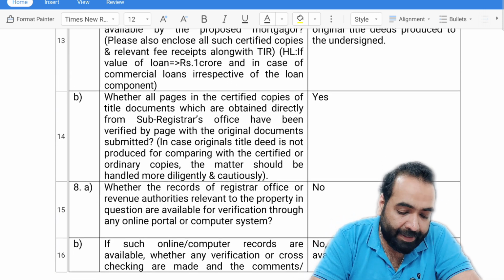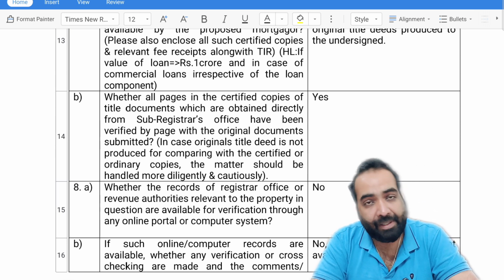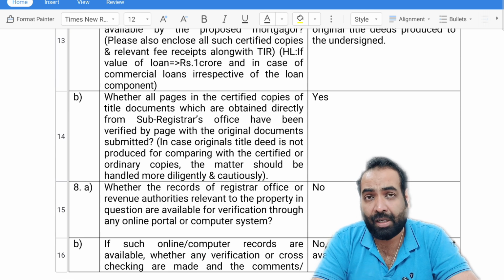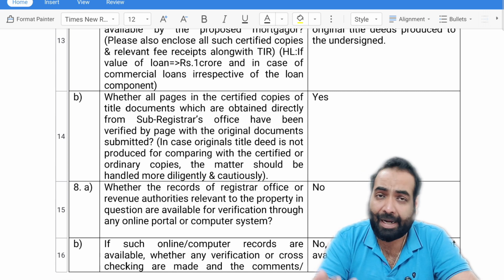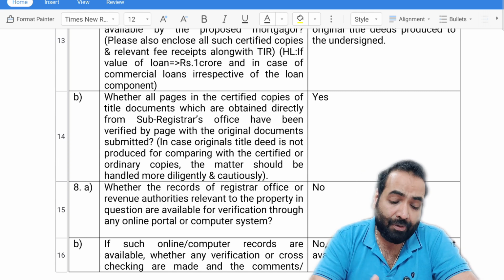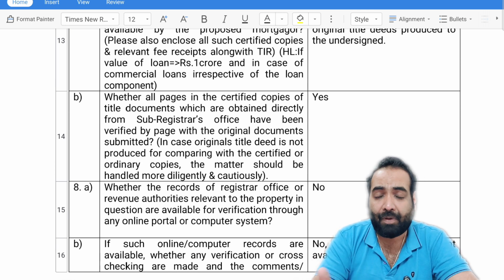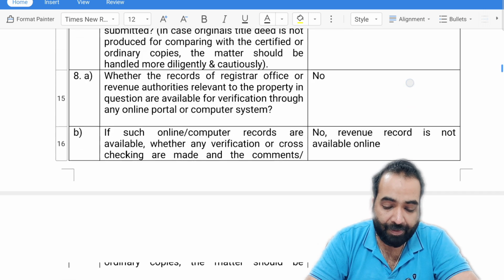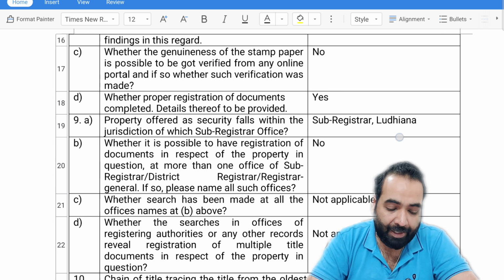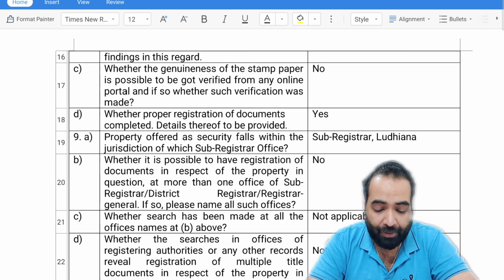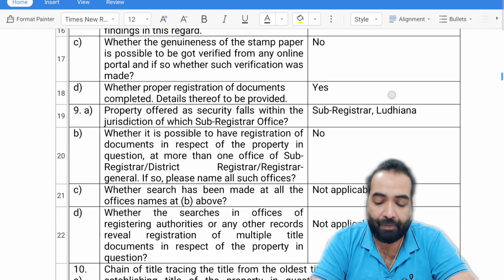In point B, you can see the heading: whether all the pages in the certified copies of the title documents are obtained directly from the office. Yes, he is stating that he has not involved somebody else. He has directly gone to the sub registrar office and obtained the information directly from them. So this is totally trustworthy and reliable data for us, that he has practically verified the information directly from the government office, right? Then he mentions further details which you can pause and read. For example, in point 9A, property offered as a security falls within the jurisdiction of which registrar, and he has mentioned that it falls in the jurisdiction of the Ludhiana registrar.